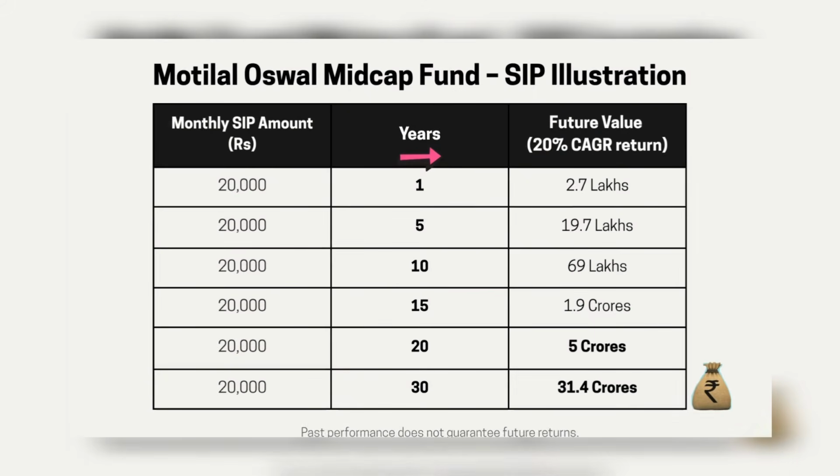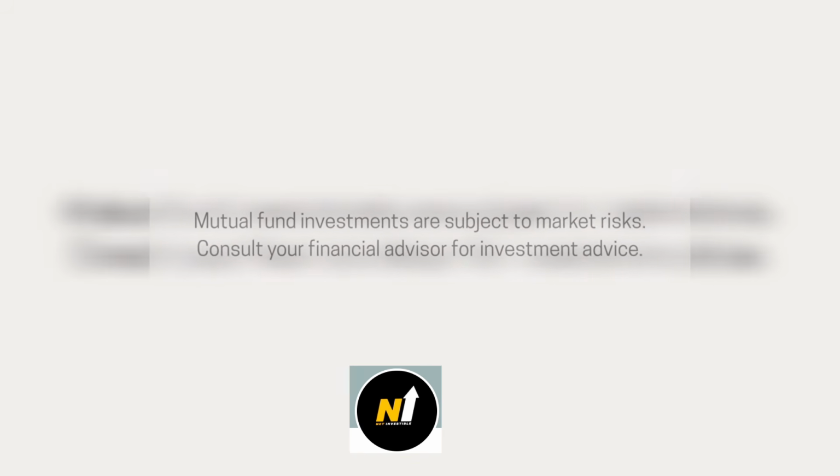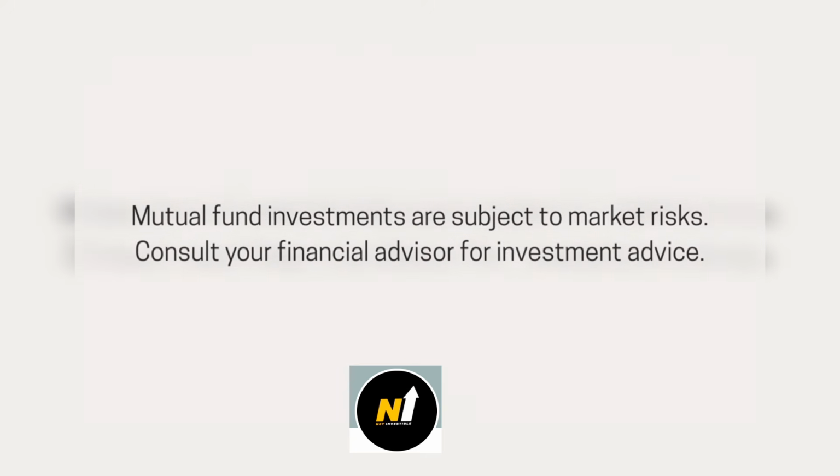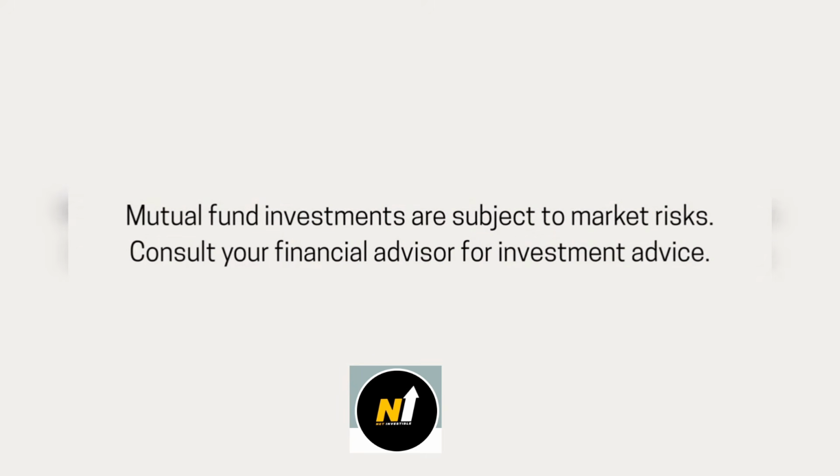I hope you understood the math behind this calculation and the magic of long-term compounding. So this is how it is. So this is definitely not a recommendation. I just tried to bring in the facts and certain figures around this particular fund, how it performed and what it could do in the long run, even in future. So I hope you understood the math, right? And don't take this as a recommendation. This is not a recommendation at all. This is just to illustrate and demonstrate how an equity mutual fund in the long run can do wonders to your portfolio and overall wealth creation journey.